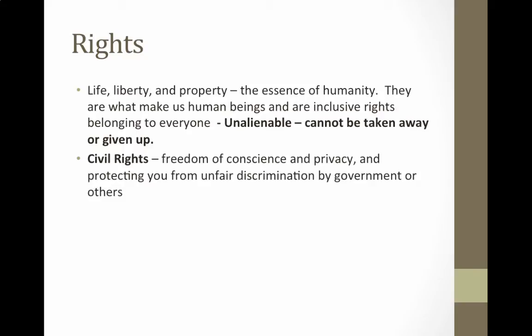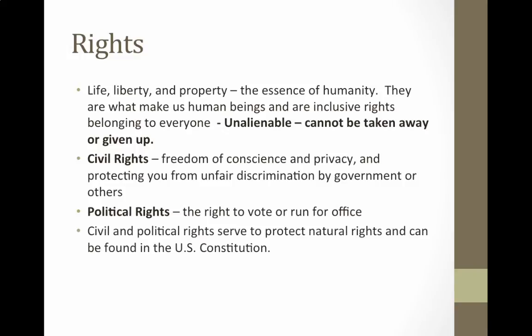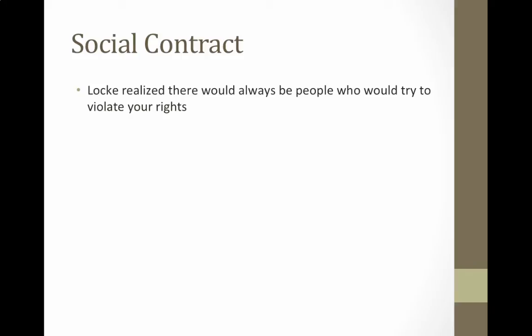A couple other rights that kind of fall under these unalienable rights are civil rights. This is the freedom of conscience, so you can think and say the things that you want to, and the right to privacy, and protecting you from unfair discrimination by the government or others. So there are certain civil rights, and these come from the natural rights. And then political rights, the right to vote or the right to run for office. And once again, civil and political rights serve to protect these natural rights, and we can find all of these in the Constitution.